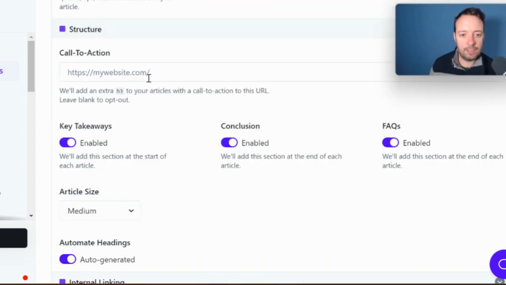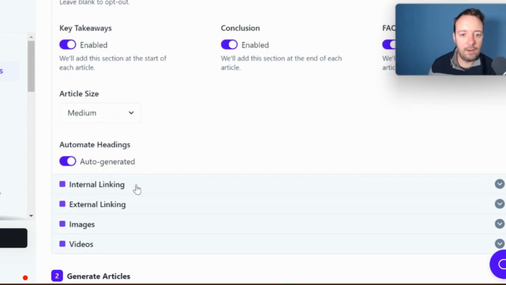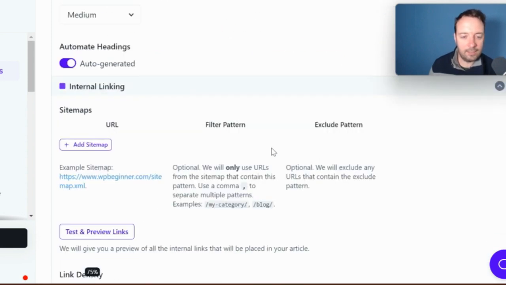Okay, we also have structure. If you have a call to action, if you want to say sign up for my tool or something like that, then you can use a call to action. Key takeaways, conclusion, frequently asked questions. Okay, very good. Medium, we'll just keep it with that. Auto-generated headings, great.